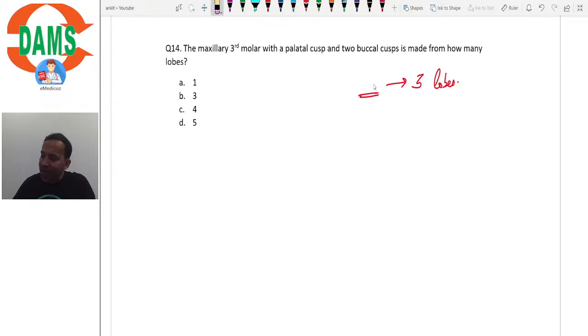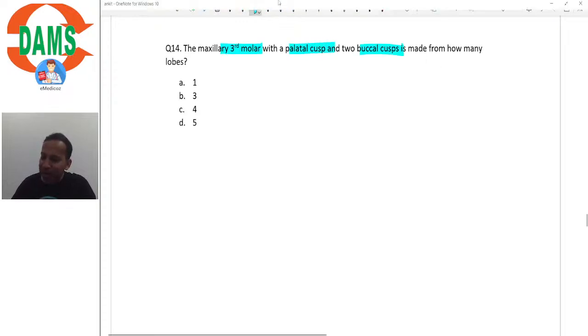I am very sorry. Instead of the third molar, somehow I read it as premolar. So reading the question and understanding it is very important if you want to answer correctly. Otherwise, though we know the correct concept, we will end up marking the incorrect answer, right? So, maxillary third molar with a palatal cusp and 2 buccal cusps.